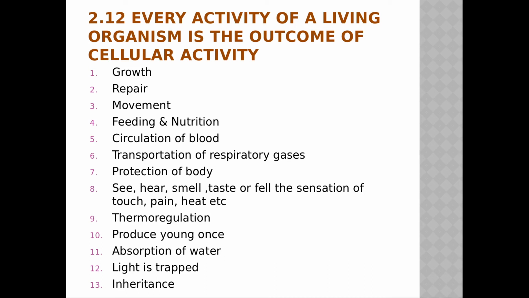Okay. Next is feeding and nutrition. Feeding and nutrition has many steps, and each step is the result of cellular activities. Sensory cells on the tongue taste the food, and muscle cells on the jaws and tongue help in chewing and swallowing. Cells of the digestive glands secrete enzymes to digest food. Cells of the inner lining of the intestine absorb digested food. Extra food is stored as fat in fat cells and as glycogen in liver cells.